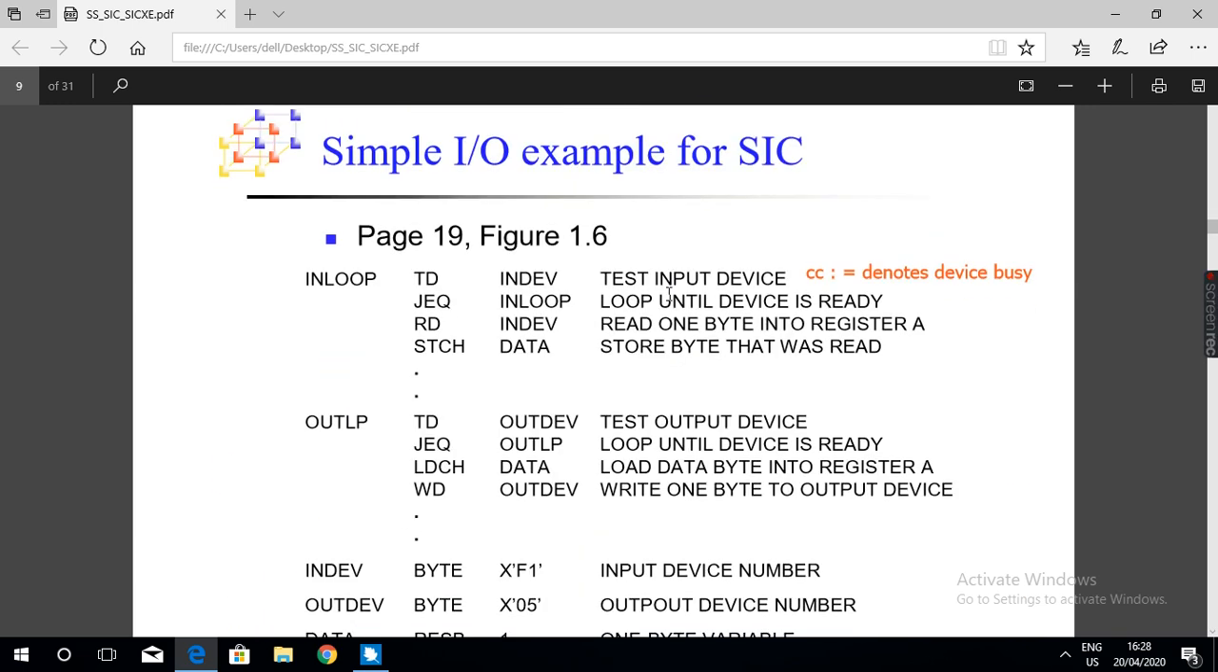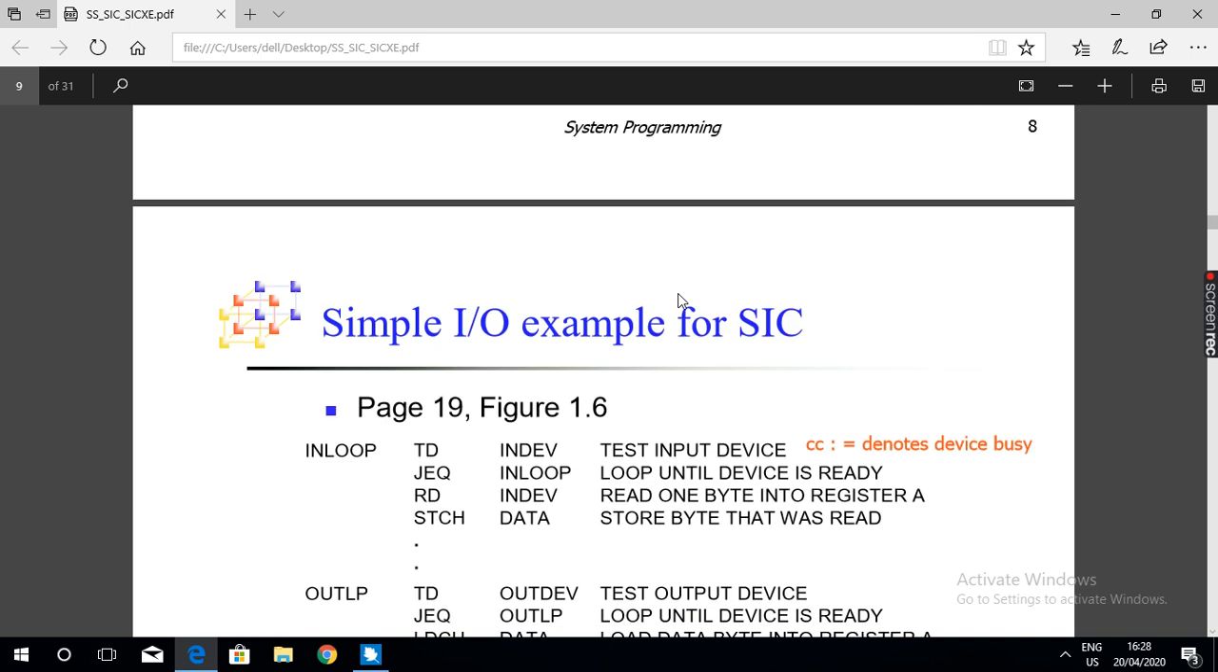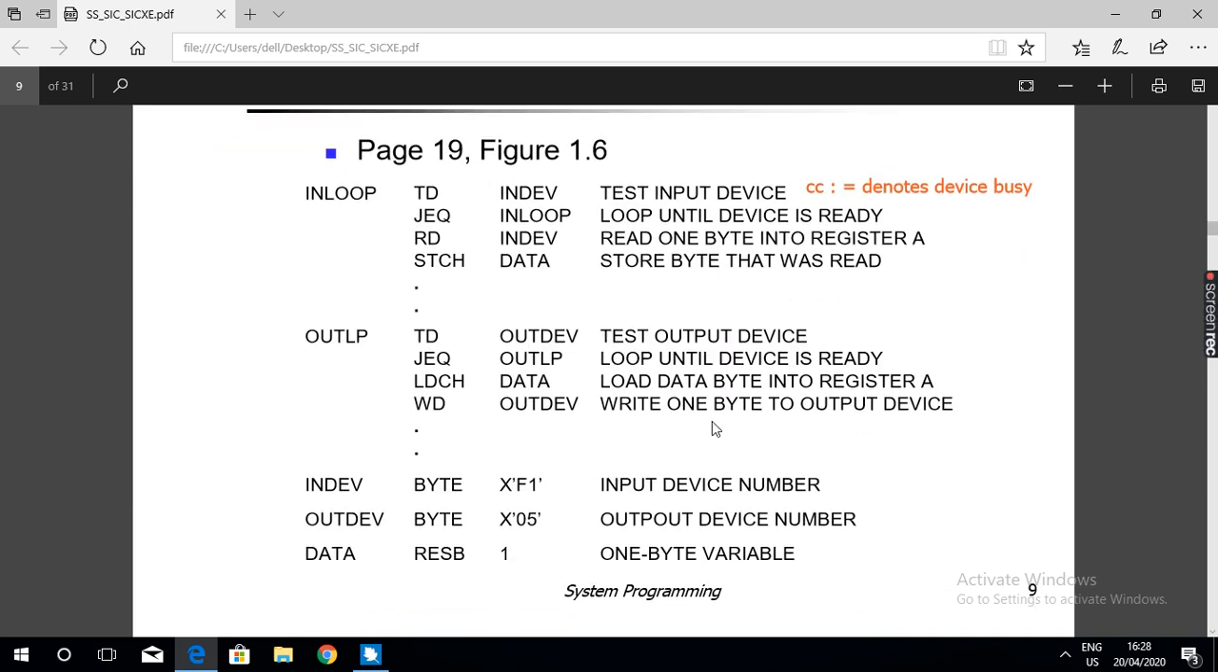See here, this is a sample program. We have 2 devices. Each device has a unique number. The input device has a unique number, hexadecimal F1. The output device has a unique number, hexadecimal 05. First provide a symbolic name for each of the devices.